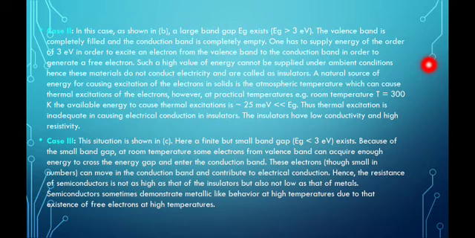These electrons can move in the conduction band and contribute to electrical conduction. Hence, the resistance of a semiconductor is not as high as that of insulators, but also not as low as that of metals. Semiconductors sometimes demonstrate metallic-like behavior at high temperatures due to the existence of free electrons at high temperatures.